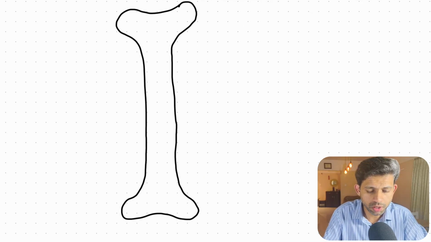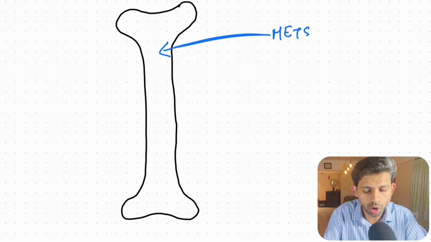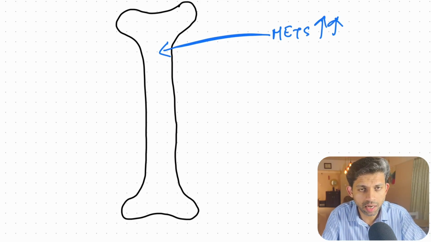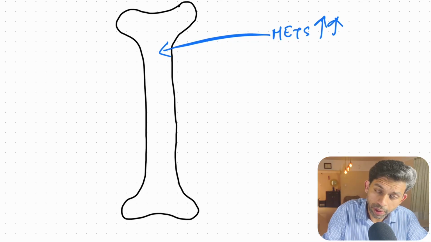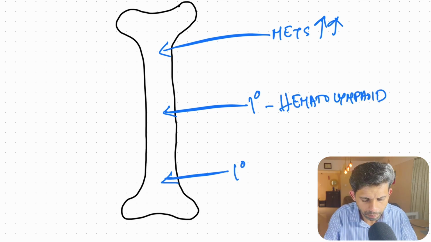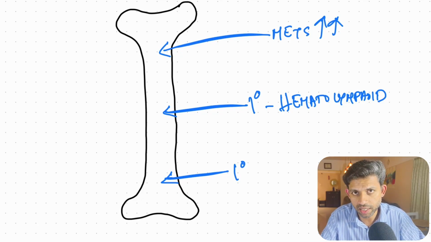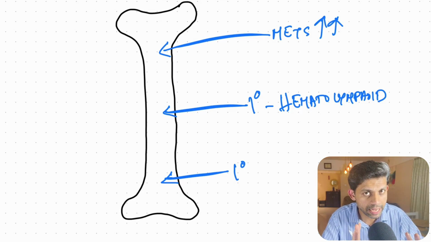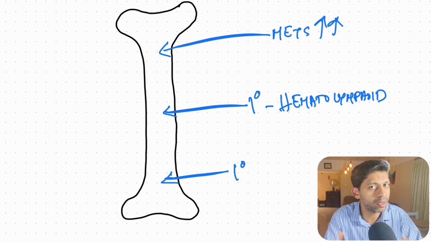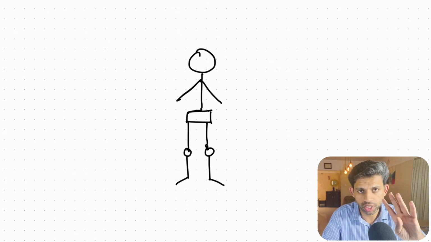When it comes to bone tumors, metastasis from other malignancies are the most common, like breast, lung, prostate, etc. In primary malignancies, hematolymphoid malignancies are far more common than other bone tumors. Primary non-hematolymphoid malignancies are the least common among these three. Here in bone tumors, we'll be focusing on these tumors, the primary non-hematolymphoid malignancies.